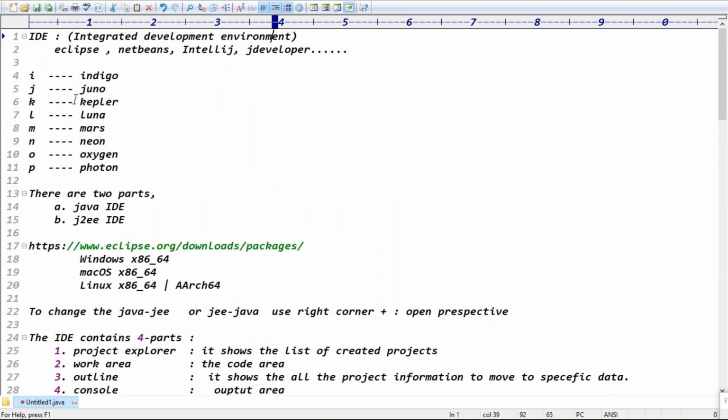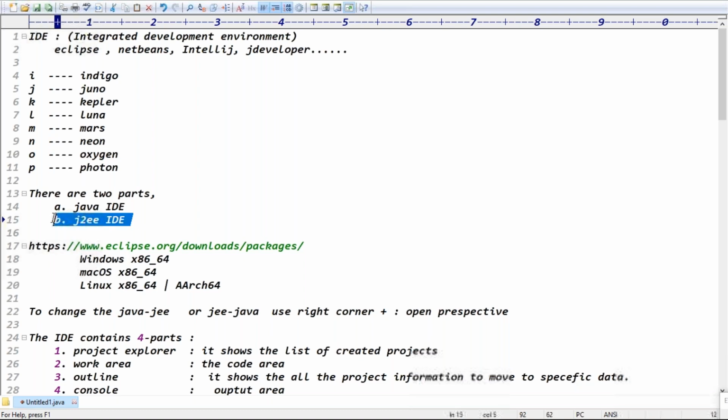Any questions, please? Today, try to install the Eclipse IDE, guys. There are two types of IDE. If you want, you can go for the JEE or Java Eclipse IDE. This is the download website, guys. Go and check this website once. If you download the JEE Eclipse IDE, the advantage is that in future, in advanced Java, you don't need to download one more IDE. So this IDE itself we can use for a long time.